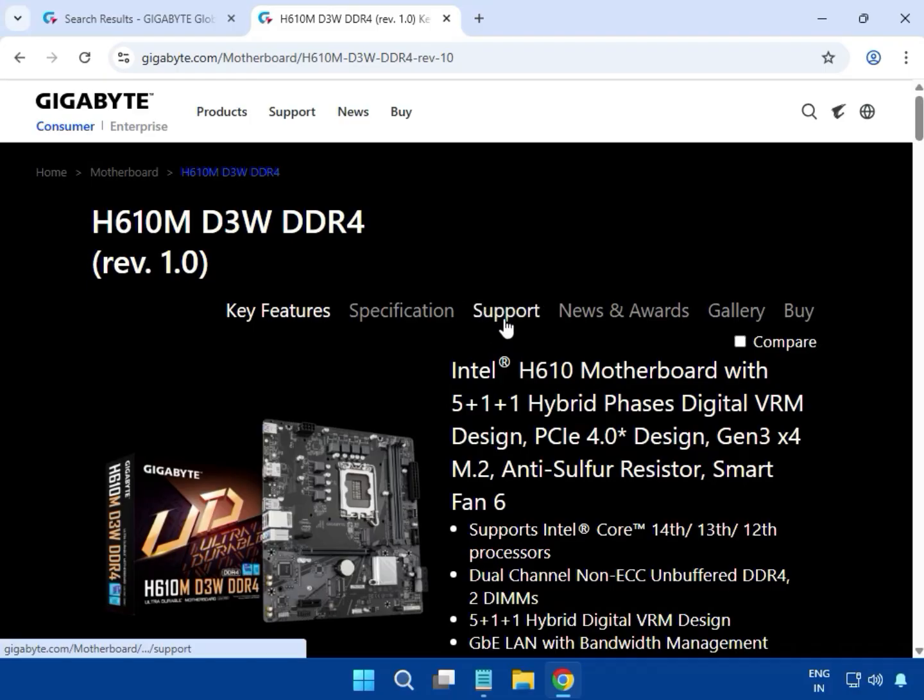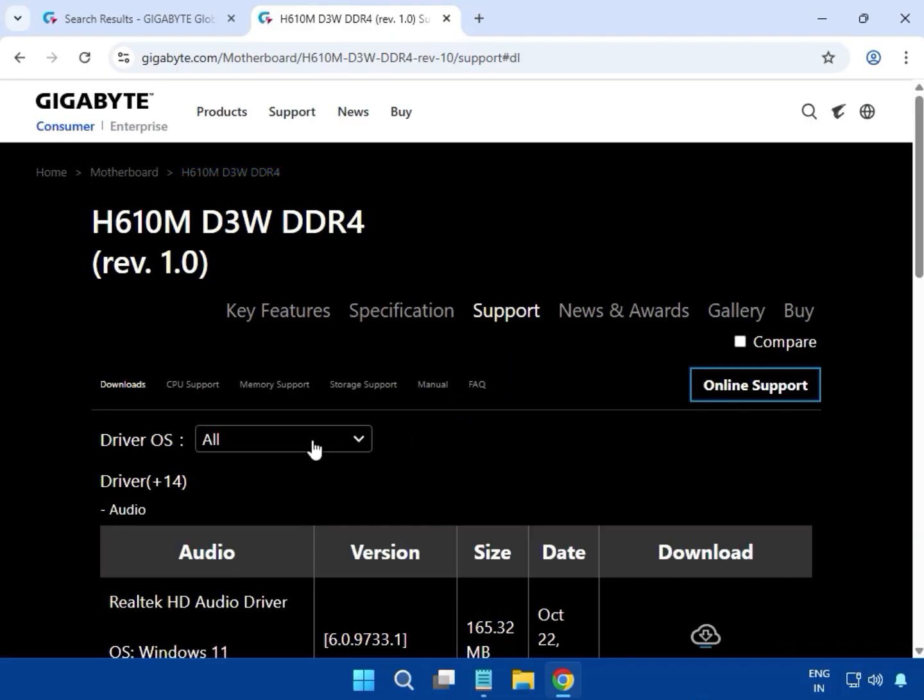click on support, then select your operating system, Windows 10 or 11. Both installations, guys, driver installations are the same. You just select which one you are using.